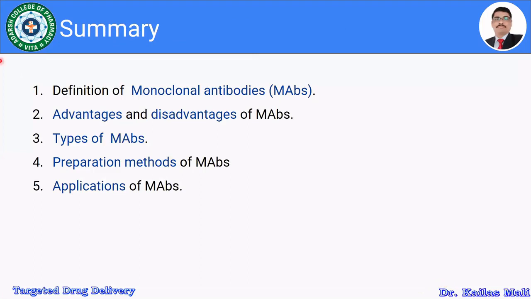Let us see the summary. In this session, we have discussed the definition of the monoclonal antibody. We have discussed the general aspects related with monoclonal antibodies, then advantages and disadvantages of monoclonal antibodies, types of monoclonal antibodies, production or preparation methods of monoclonal antibodies, and lastly the applications of monoclonal antibodies.